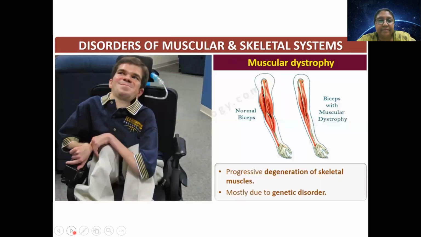Okay. Next is muscular dystrophy. So this is a disease where slowly and steadily skeletal muscles get destroyed.